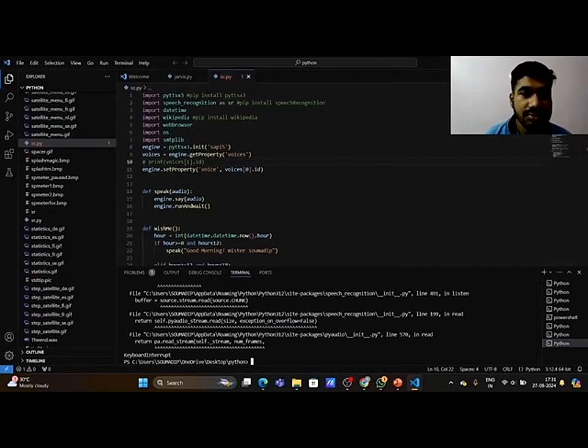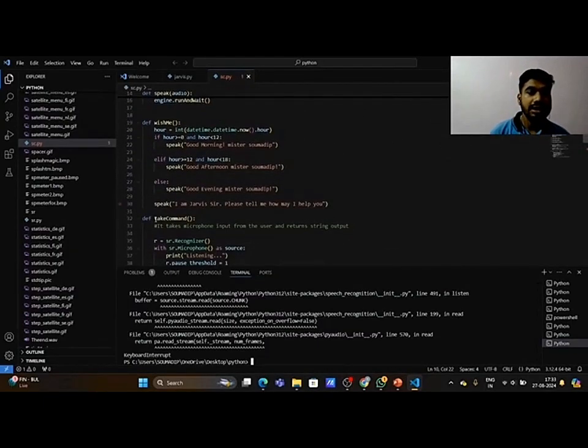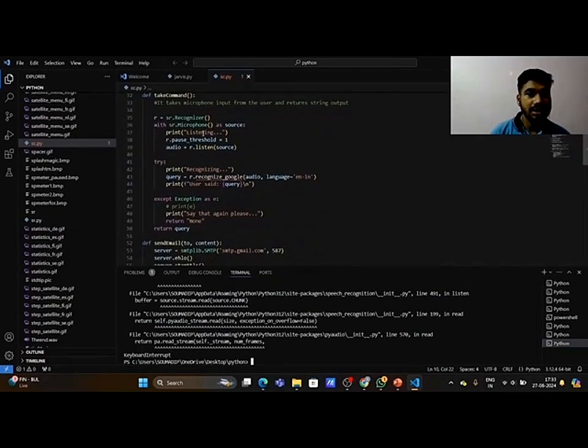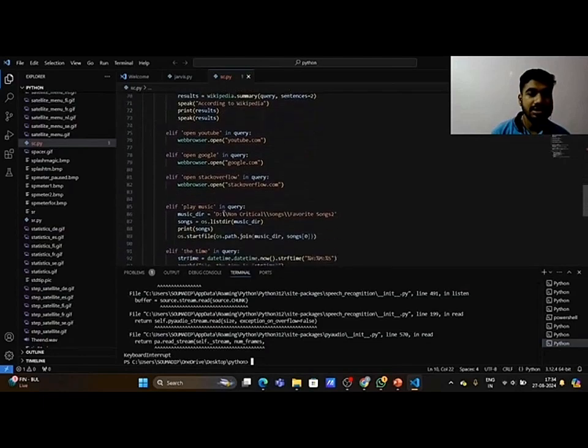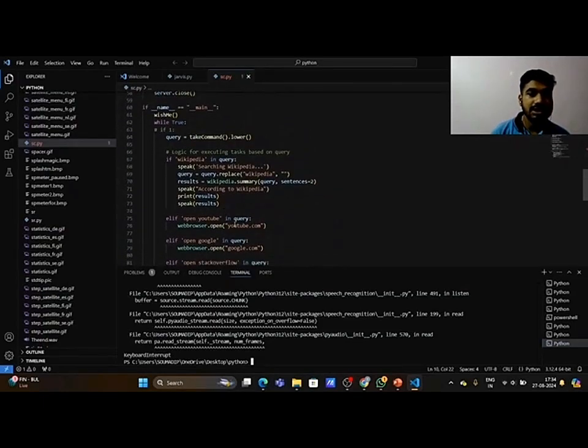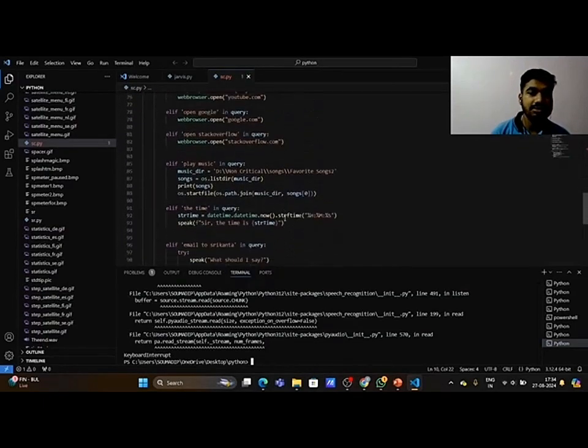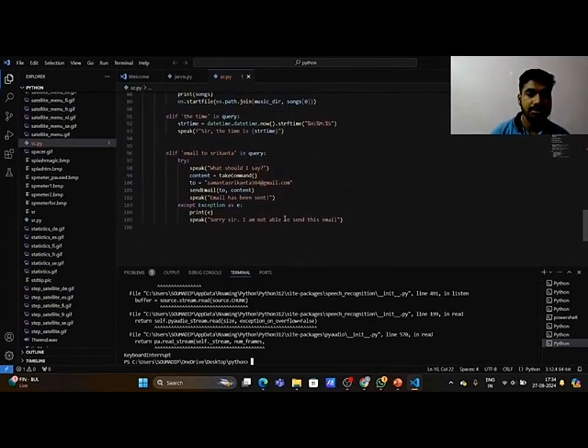So this is how the program will run. It tells the time, opens Google, and can perform various other tasks. As for the contribution of my group members, this wish command was created by Shirsendu Kundu, the function for taking command was created by me, and the main function to execute the different programs was created by SK Abdul Samir.